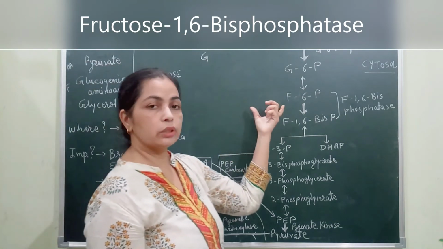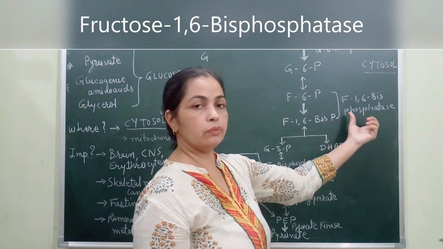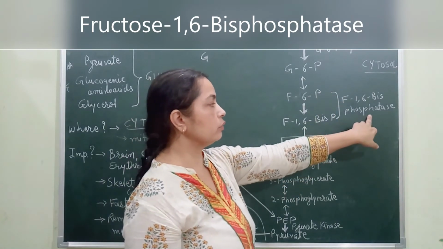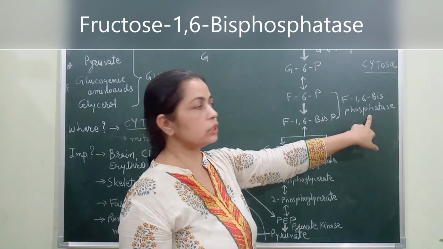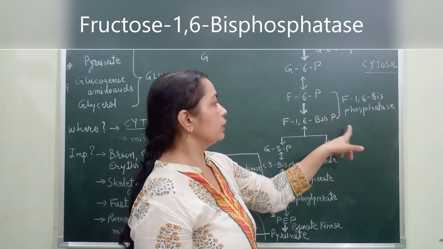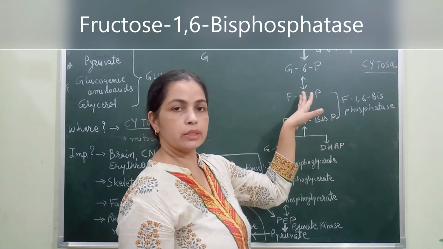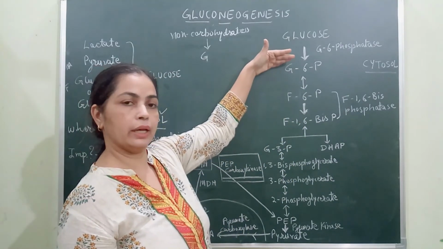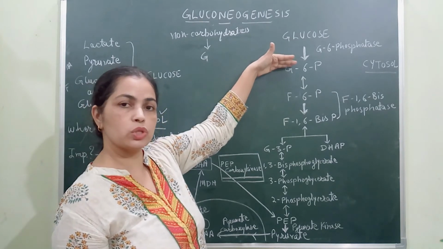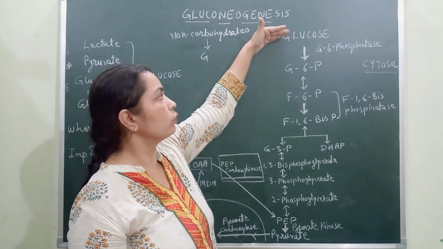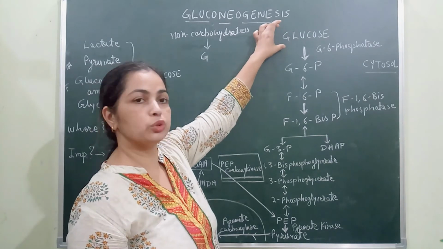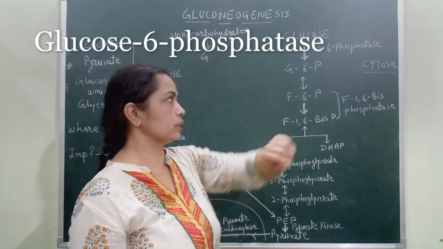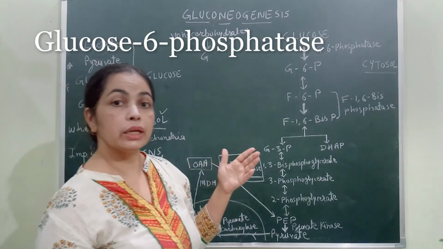Now comes an important step, conversion of fructose 1,6-bisphosphate into fructose 6-phosphate, which is not a reversible step. Instead of the regular enzyme, we need another enzyme to convert this molecule into fructose 6-phosphate, and that enzyme is fructose 1,6-bisphosphatase, which makes this step reversible. Then fructose 6-phosphate can easily be isomerized into glucose 6-phosphate, and now comes the last step where we need to produce glucose. That is done by the enzyme glucose 6-phosphatase, which makes this step reversible.